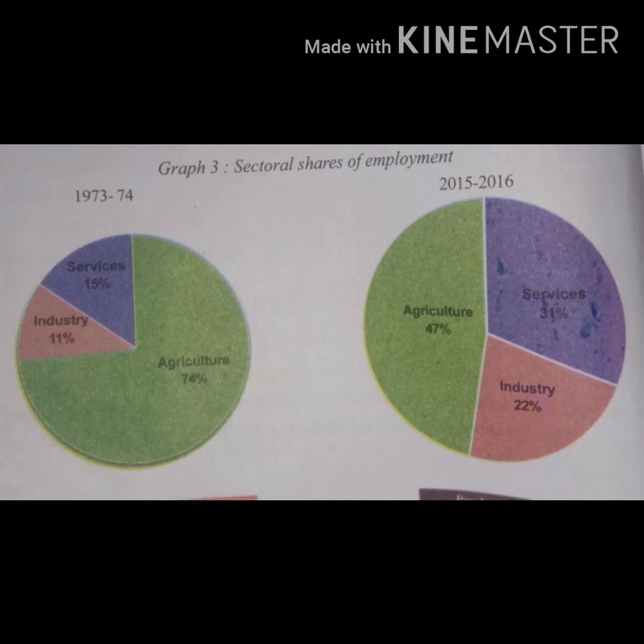It is because not enough jobs were created in the industry and service sector. More than half of the workers in the country are working in the agriculture sector, producing only 1/6 of the gross domestic product. In contrast to this, the industry and service sector produce 3/4 of the GDP.